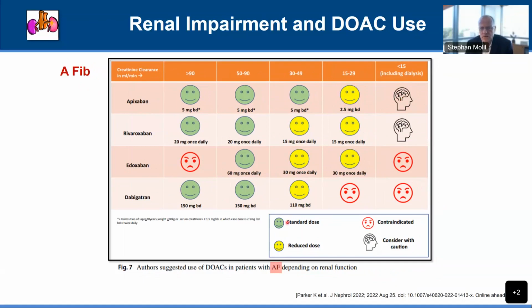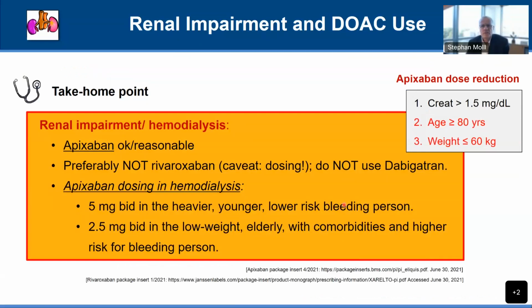The other anticoagulants would not be the choices in renal impairment. So my take-home point here is that in renal impairment or hemodialysis, or in more severely impaired renal function, apixaban is okay or reasonable to use, which includes hemodialysis, preferably not use the other DOACs.